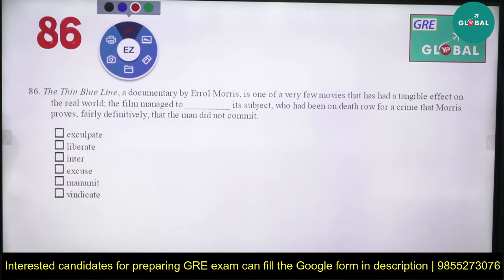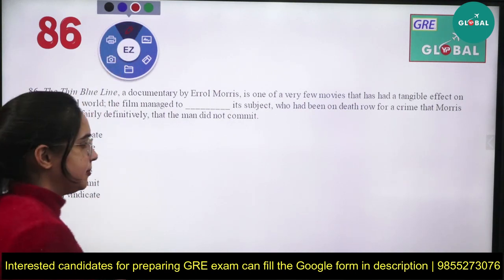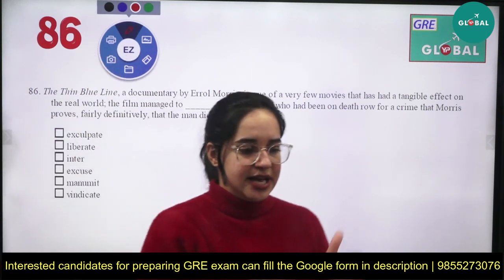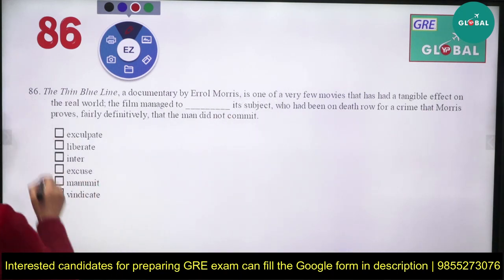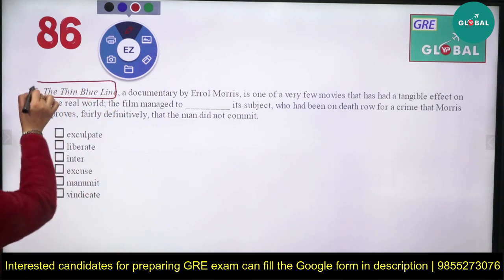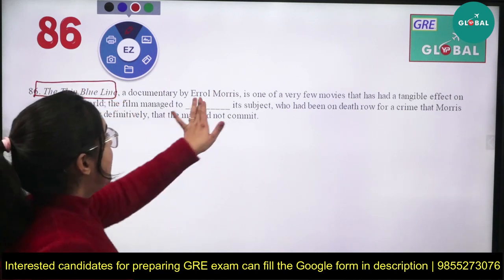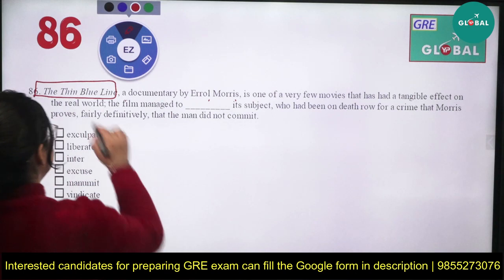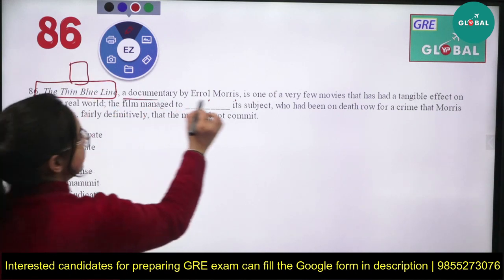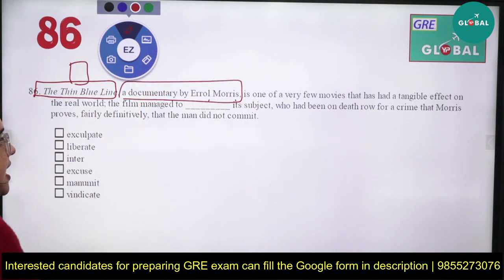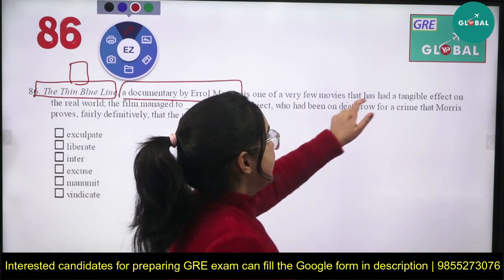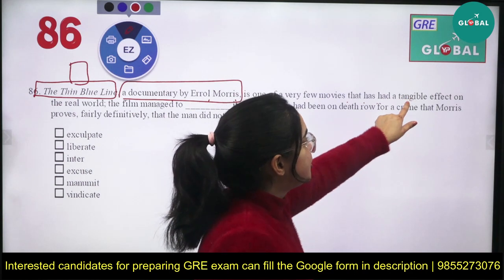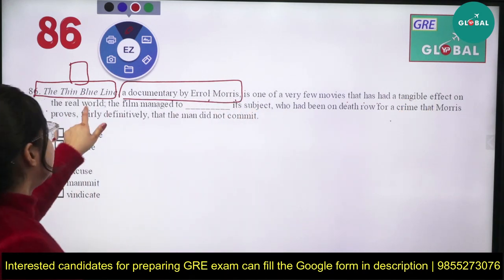The thin blue line. As soon as a comma comes, pause over there, try to understand the meaning and then move to the next sentence, right? Next part. The Thin Blue Line, a documentary by Errol Morris. Now, this is a documentary name. This is written by Errol Morris, is one of a very few movies that had a tangible effect on the real world.